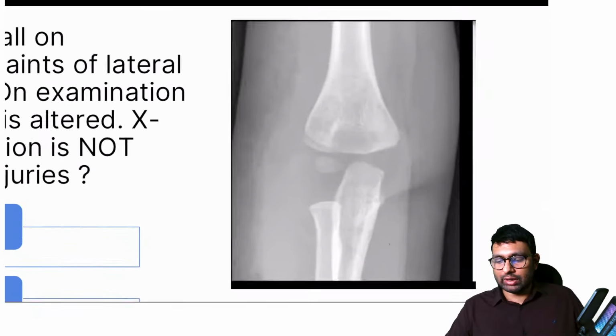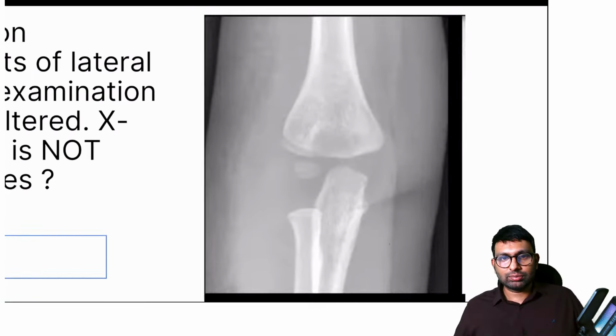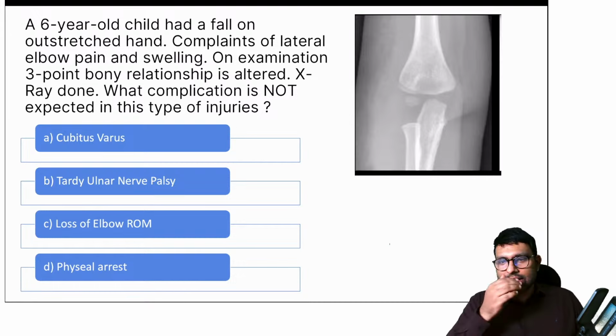I'll zoom into the X-ray if you want. So look at this X-ray. First tell me the diagnosis. Then we'll go on to what complications of the diagnosis. Starters has directly gone to the answer. He believes it is A. Starters, what do you think? And Dr. Jain also says it's A. What is the diagnosis, Starters? What is the diagnosis, Dr. Jain?